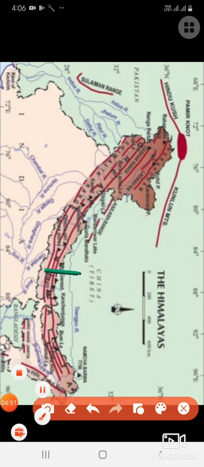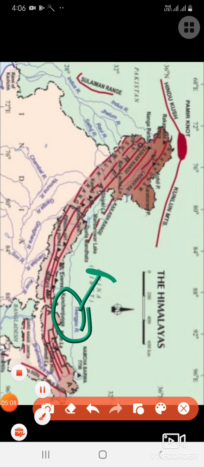In Himadri range we see Mount Everest, Kanchenjunga, Makalu, etc. Among them, Kanchenjunga is the highest peak of the Himalayas in India, because we know Mount Everest is in Nepal. So in India, what is the highest peak?